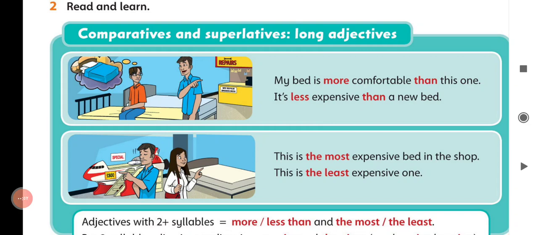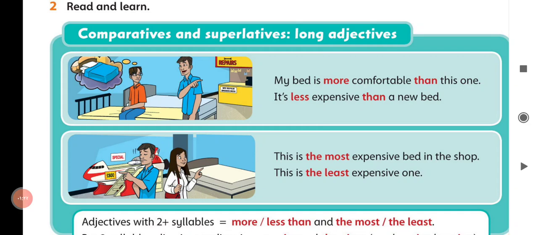But comparatives and superlatives with long adjectives, we use in comparatives more, the long adjective, than. Like, my bed is more comfortable than this one. And we can use less, the long adjective, than. It's less expensive than a new bed.